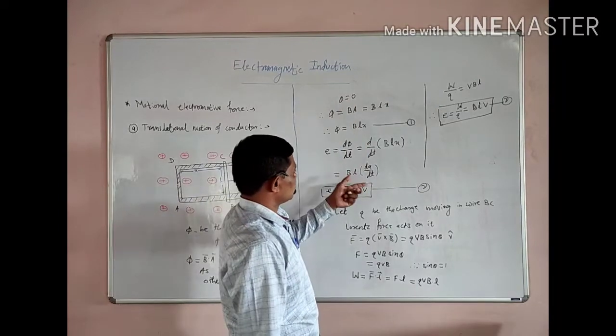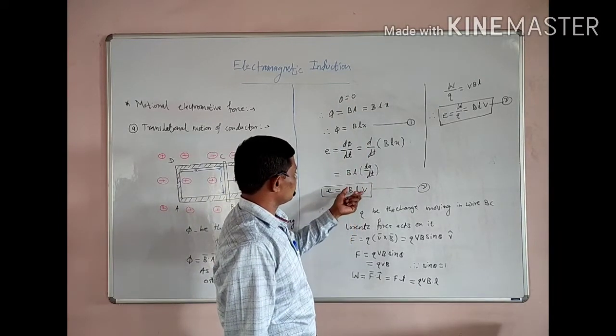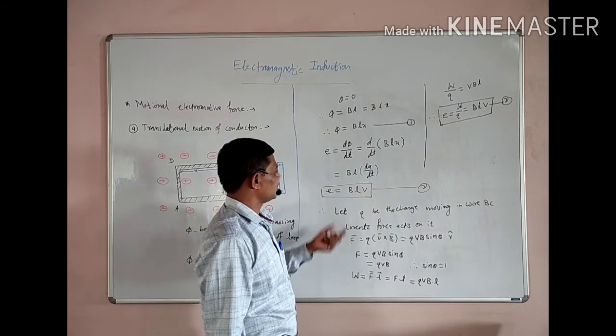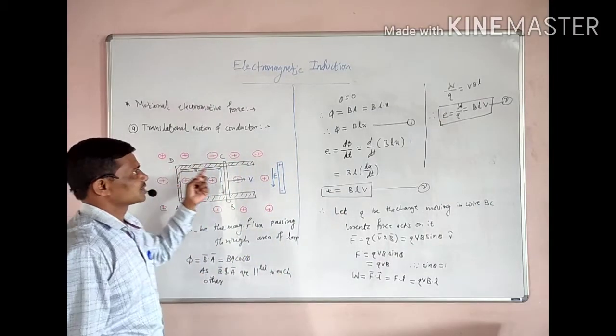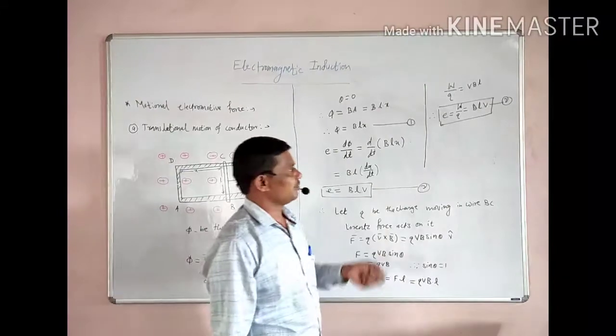So by using both ways, we can say that the EMF induced inside this rectangular frame is nothing but BLV.